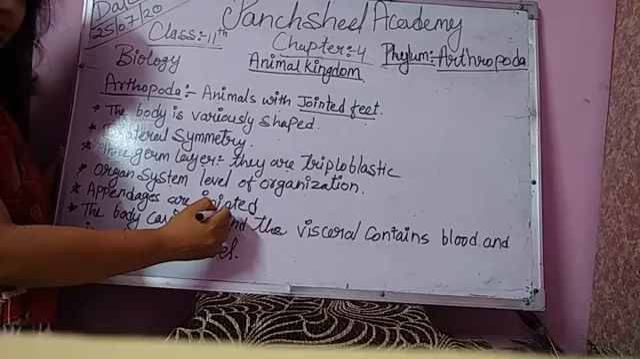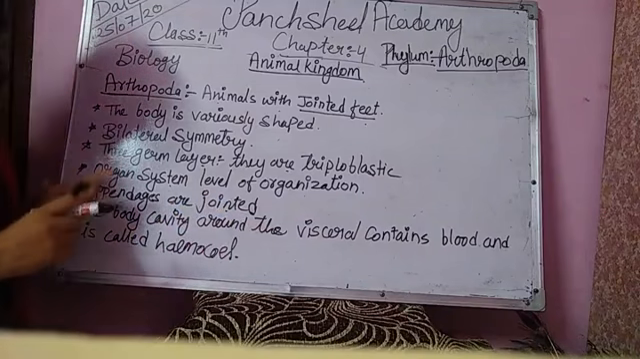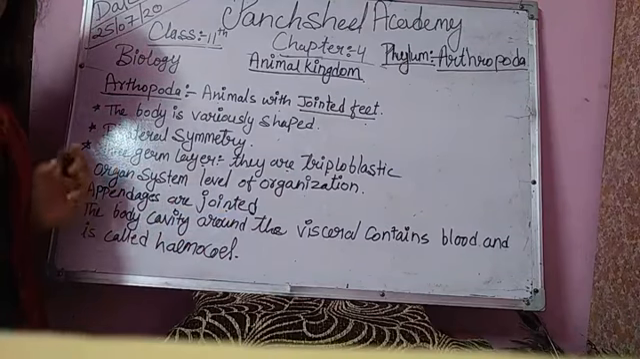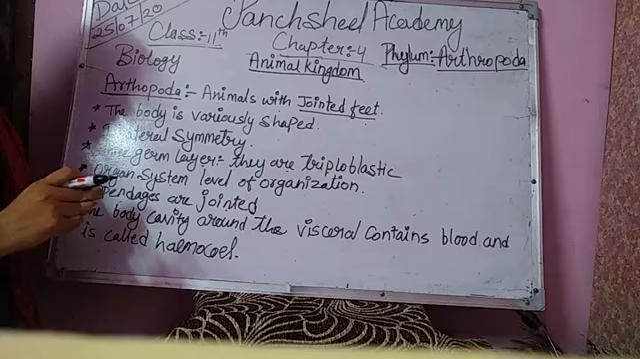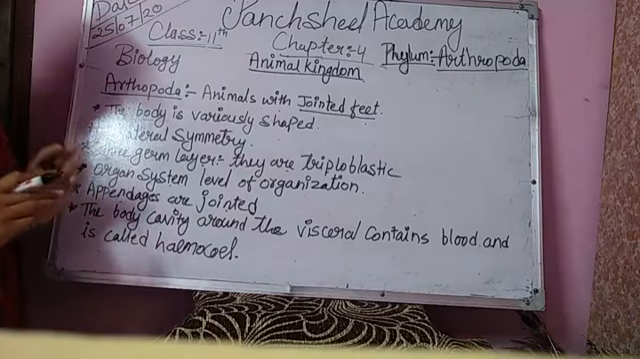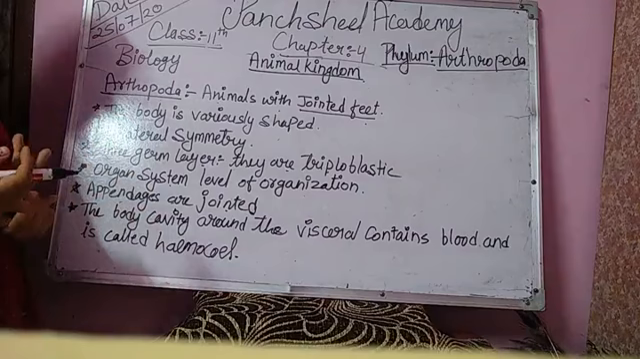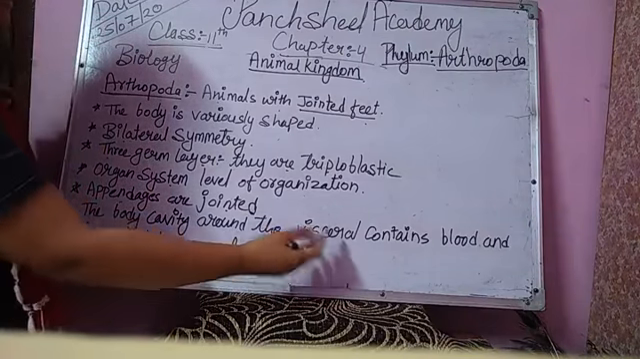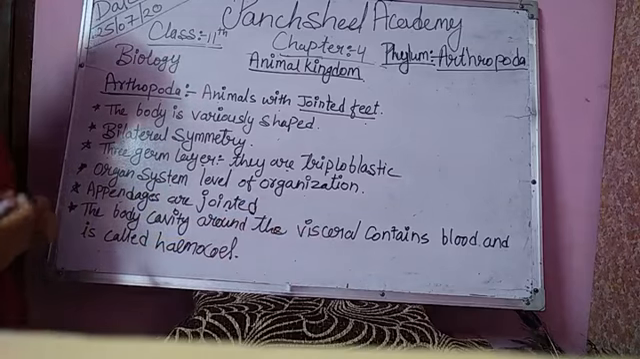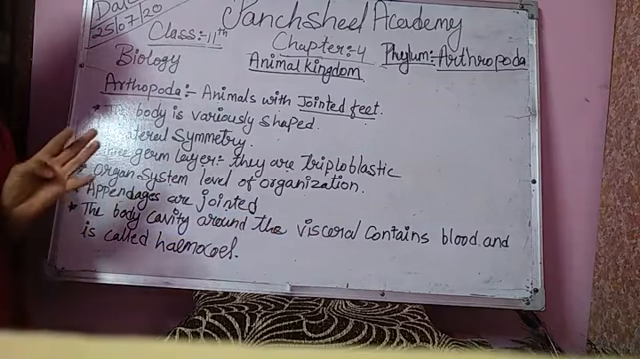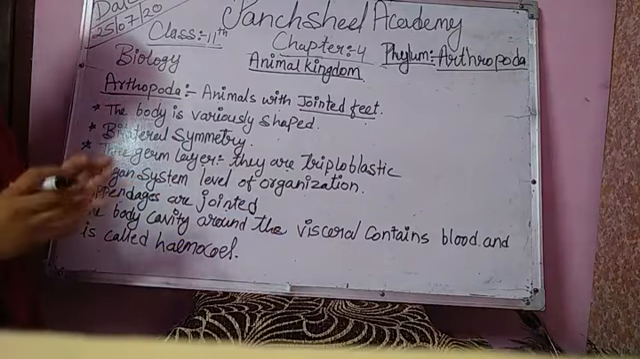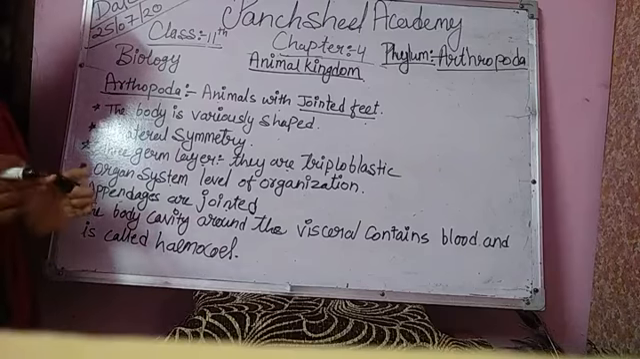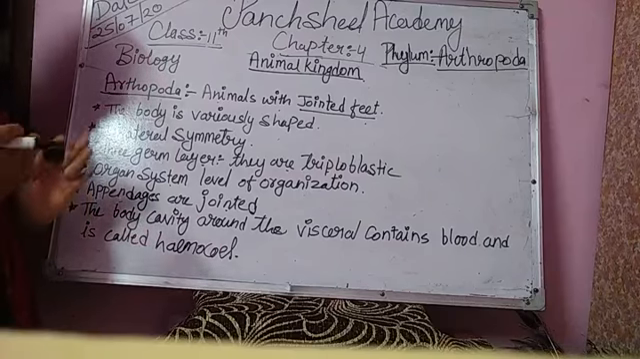Appendages are jointed. Which type of appendages are seen? Jointed, segmented appendages are seen. Generally, appendages are variously modified for feeding, walking, jumping, swimming, etc. The body cavity around the viscera contains blood and is called hemocoel. That means their body cavity contains blood and is called hemocoel. The true coelom is reduced to the cavities of the reproductive organs.